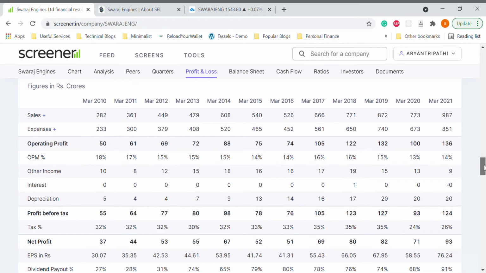It's a good direction. Second, if you see the last 4 years: 771 crores, 872 crores, then it dipped in March 2020, obviously because of the lockdown, and sales of tractors reduced, because of which engines reduced. But again, they pulled back in 2021 and the sales crossed 97 crores, which they have never done before. And I'm quite sure March 2022 will be better than this again for the same reasons. So it's a good growth for this company.